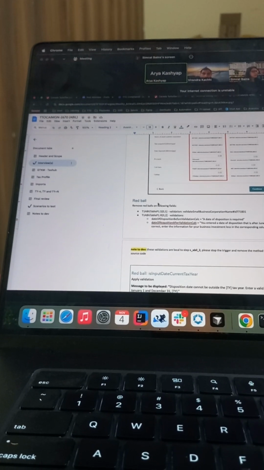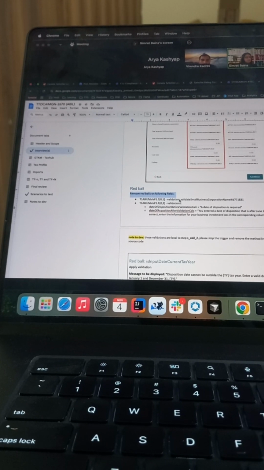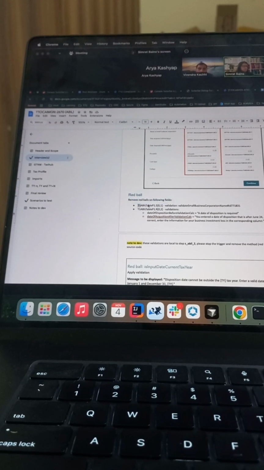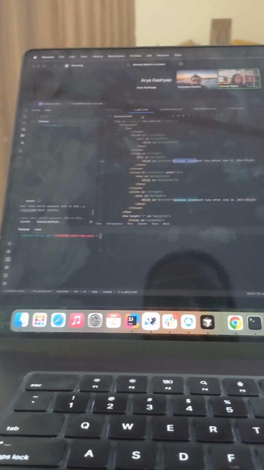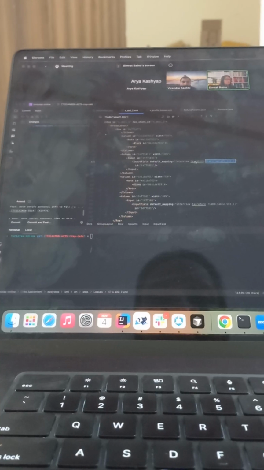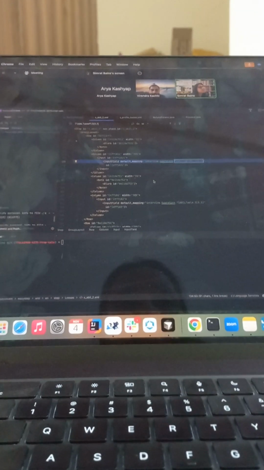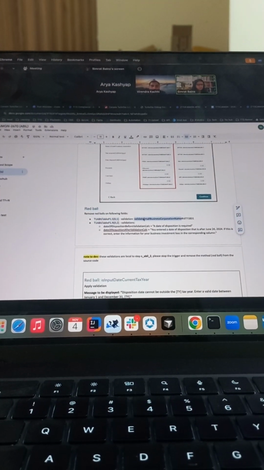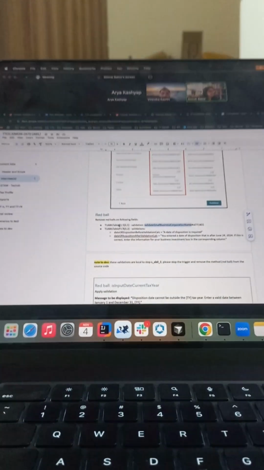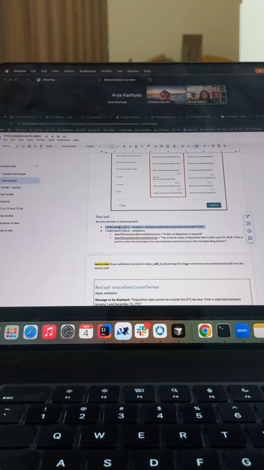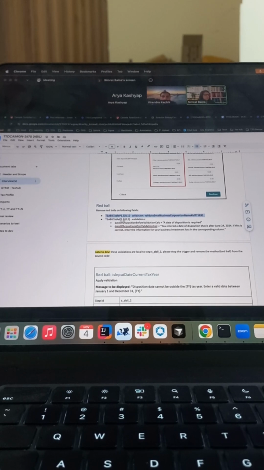Now the red balls that we have to do is remove red balls on the following fields, again in the same step. Validate small business. Let's see this one here. Where is this? Okay, so this is here. Remove red ball. There is no red ball here. So I think this change is already done for you, most probably because when somebody was rolling over, they already did that. So you might not need to do this, but just check again.